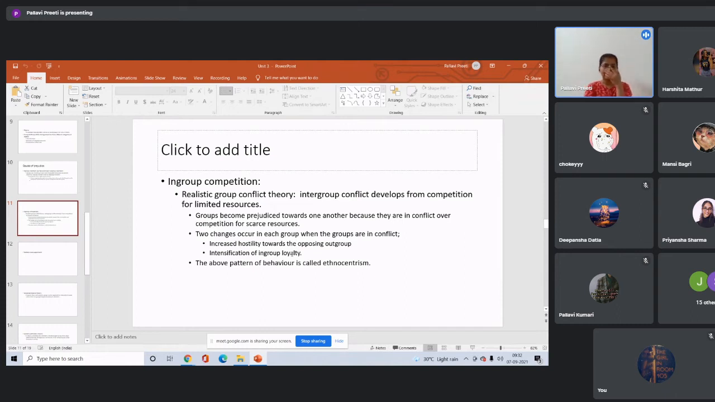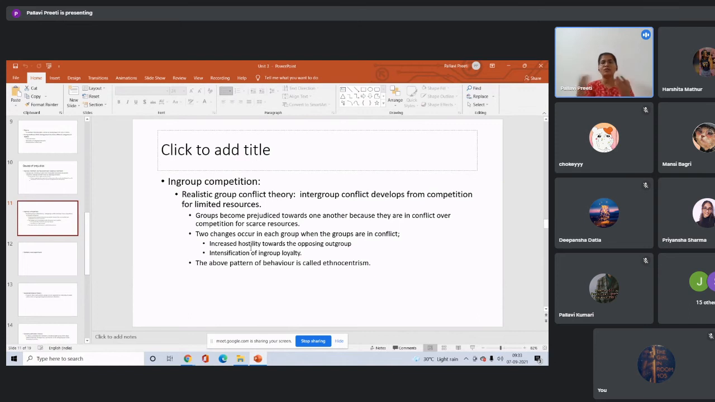It has been seen that when we categorize, for example, there are 50 students, right? When I divide these 50 students into two groups, 25 and 25 each, and there is a competition between them, these two things may occur. There will be hostility. I just said that tomorrow we'll be having a competition, and there could be only one winner, right? So what happened? There will be increased hostility towards the opposite group.